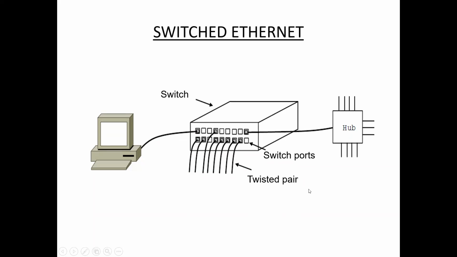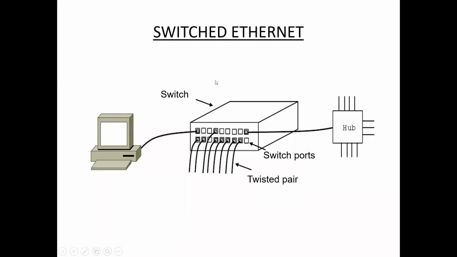Instead of using twisted pair cable, a normal network cable is used in this case. Network switches are used for data transfer from one device to another device without interrupting any other devices in the network. So this is about switched Ethernet.